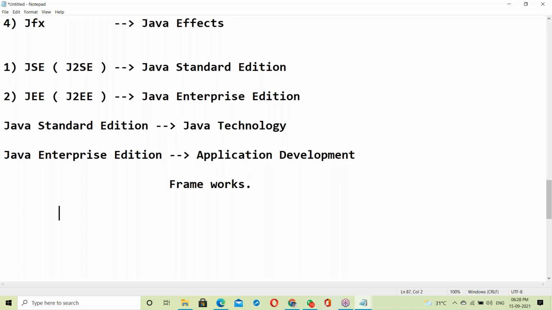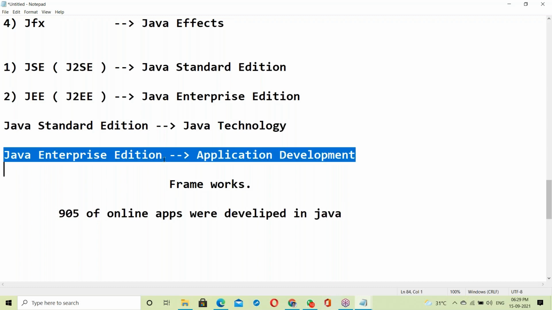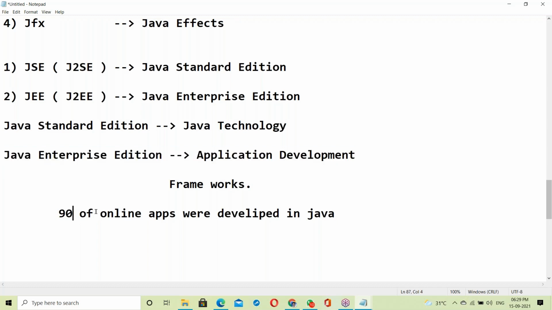See the market: 90% of existing online applications were developed in Java using Enterprise. That means lakhs of applications were developed in Java.